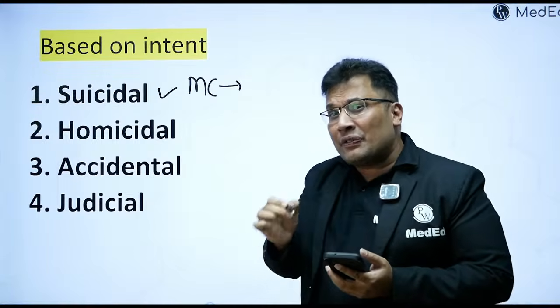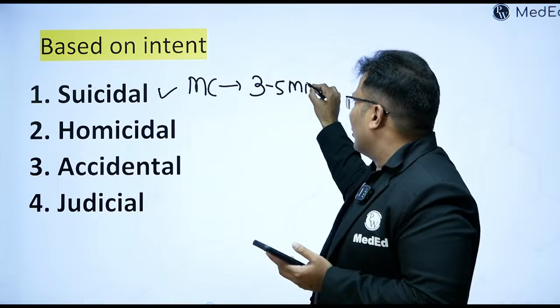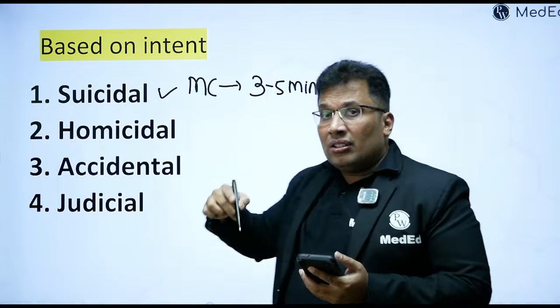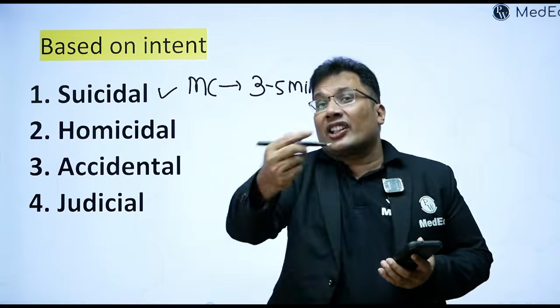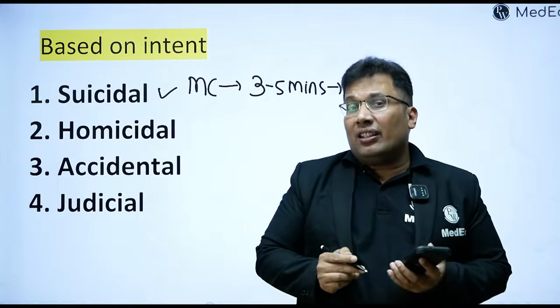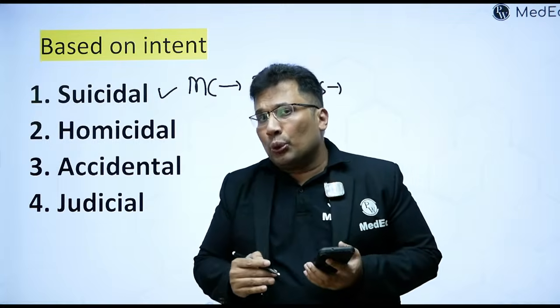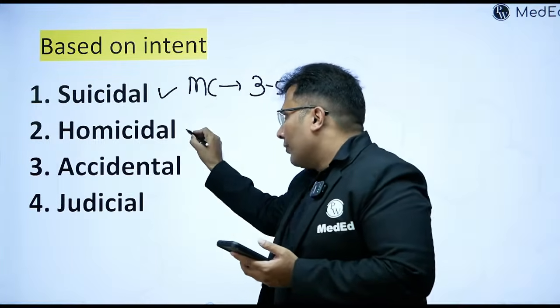Because death occurs within 3 to 5 minutes. People say 3 to 5 minutes, but in my experience, unconsciousness occurs within 30 seconds. The person dies within 1 minute. So it is a very common method used. That is about the intent. Homicidal, known as lynching.